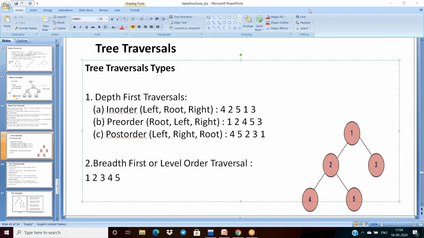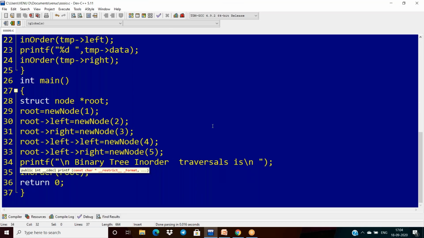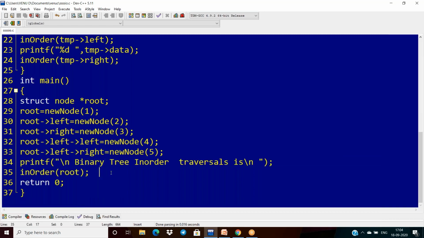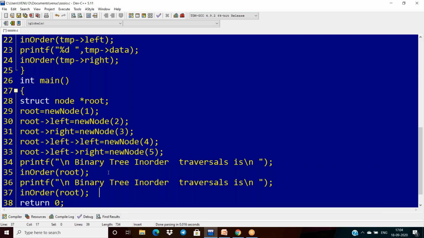Similarly, I want to provide the pre and post order also. If I want to provide this pre and post order, I can write the same thing. The binary tree. The next one is what? Pre-order. Suppose your requirement is pre-order only. Now I am writing here, it is pre-order.